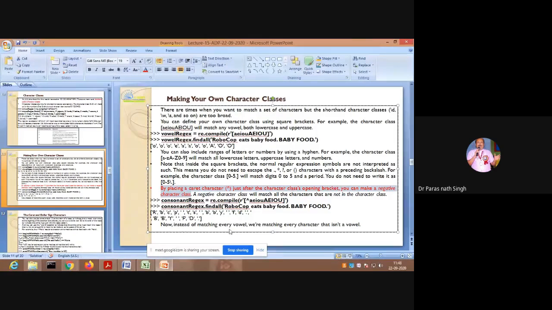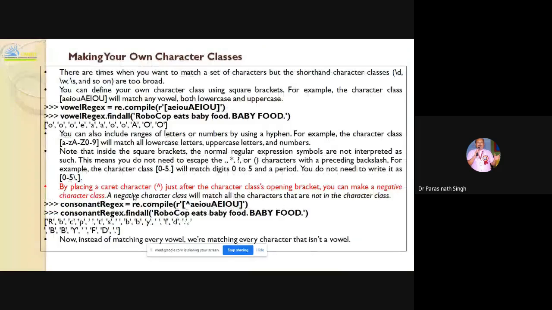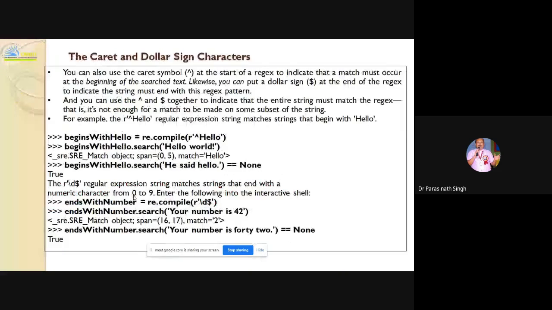So here now, instead of matching every vowel, we are matching every character that is not a vowel. Now, cats and dogs: the caret and the dollar characters. Use the caret symbol at the start of a regex to indicate that it must occur at the beginning of the search text.